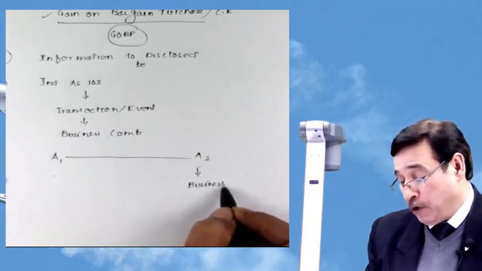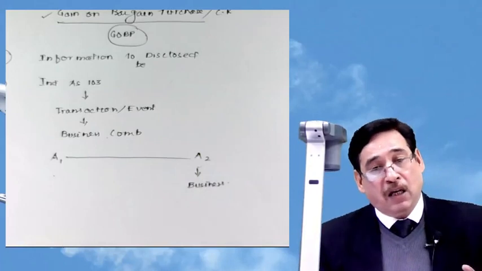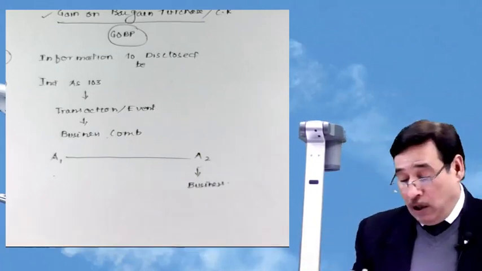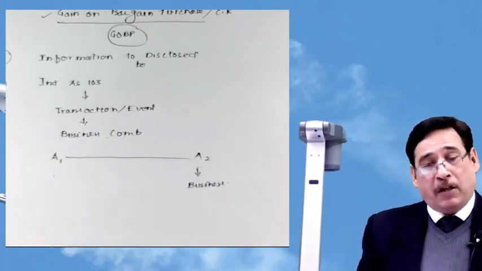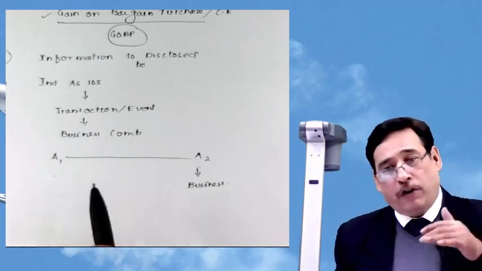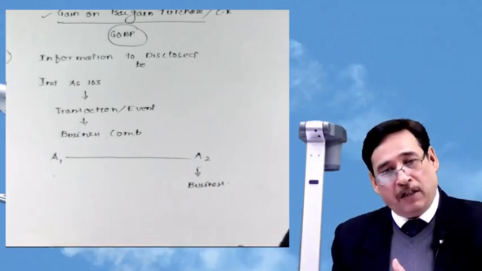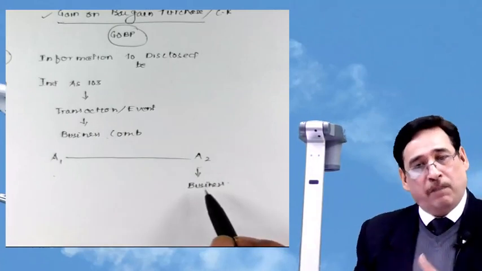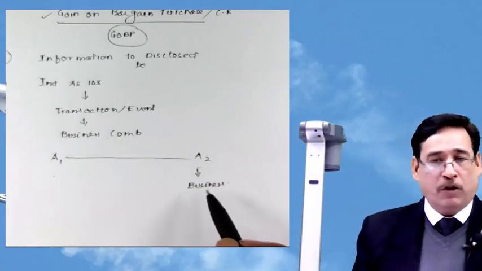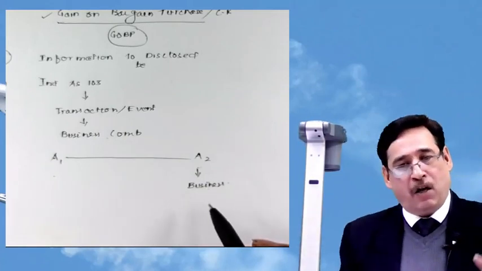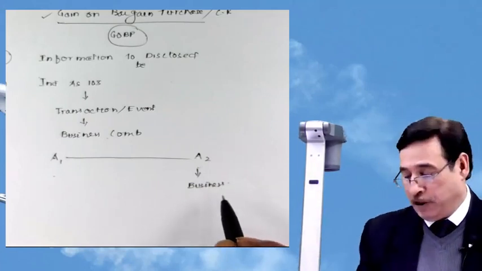This is the important point. Ind AS 3 will apply only when a particular entity takes hold of or control of other entity or entities, and those entities, or in simple words, acquiring entities, meet or satisfy the criteria as laid out in this standard with respect to the term business.